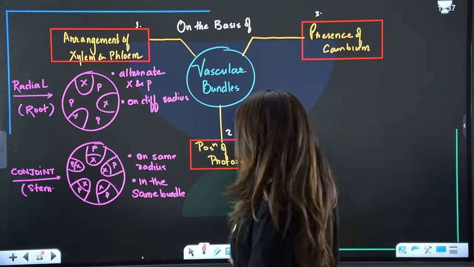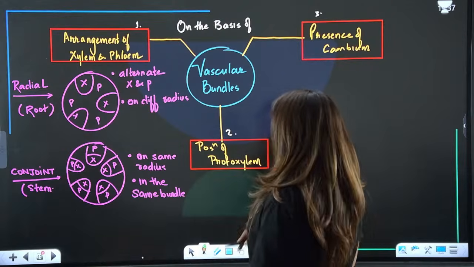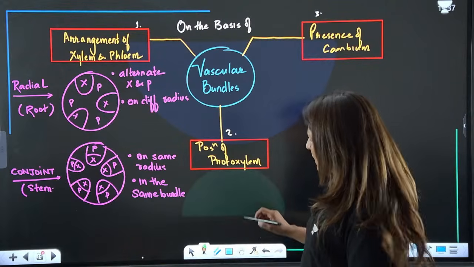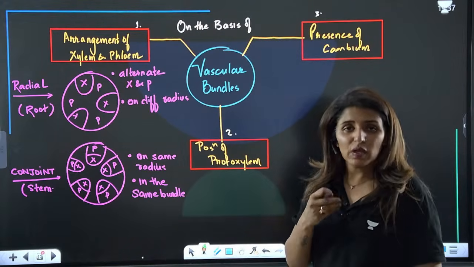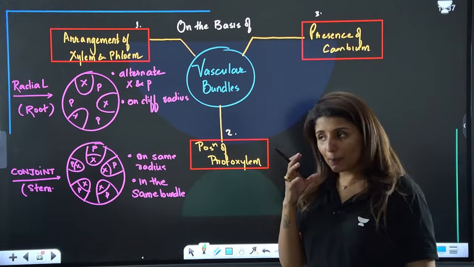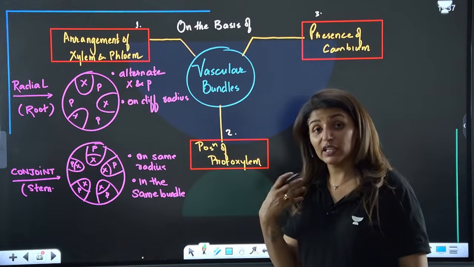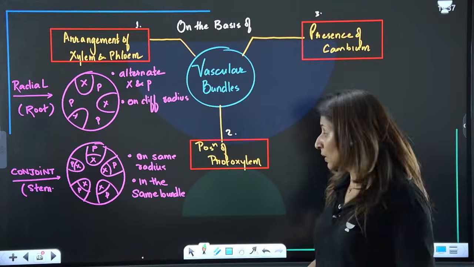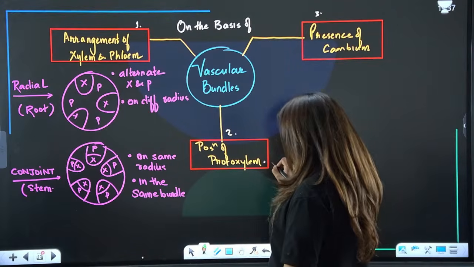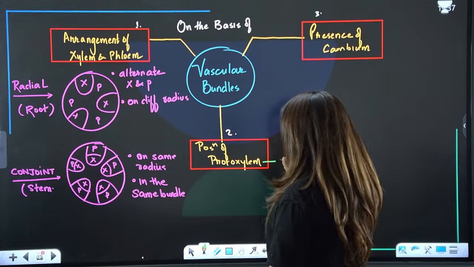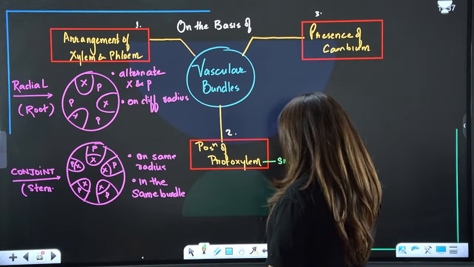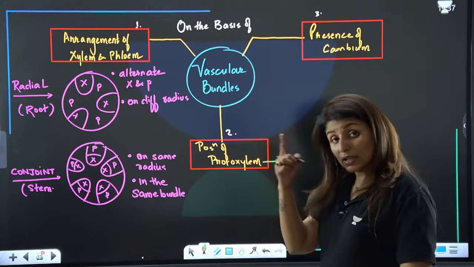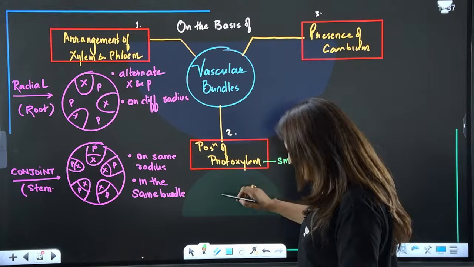Is that clear? Now, on the basis of position of protoxylem. See, protoxylem is a type of primary xylem itself. The elements which are formed in the initial stage are called protoxylem, and which are formed later are known as metaxylem. These elements of protoxylem are small in size as compared to metaxylem, which are larger in size. Now I'll show you how.